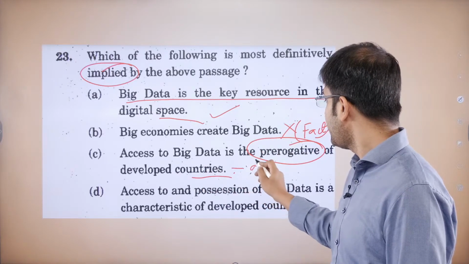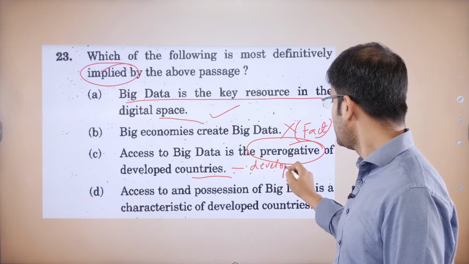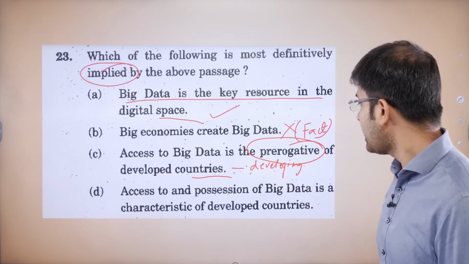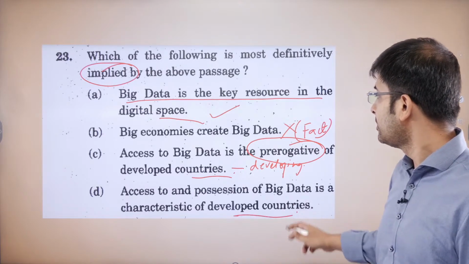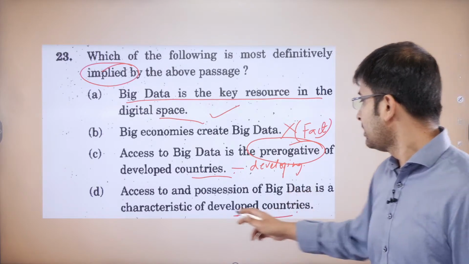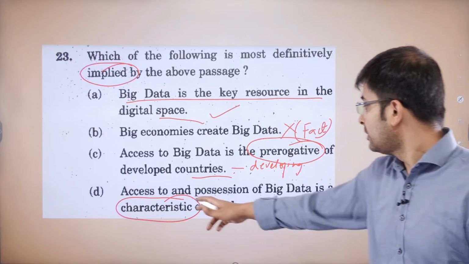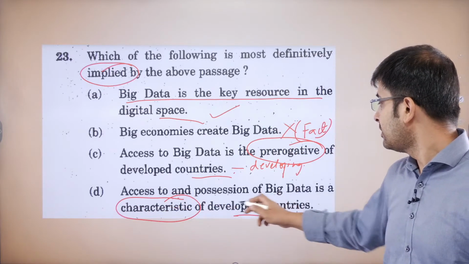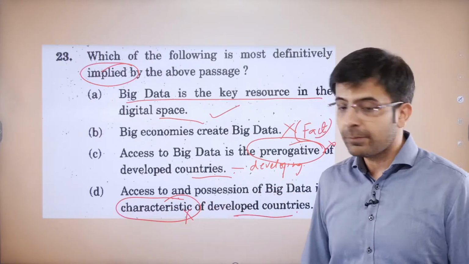No, it's for the plus developing also. No, wrong. Access to and possession of big data is characteristic of developed countries. Characteristic. What's the whole thing here? Obviously, prerogative is wrong. Characteristic is also wrong. A would be my answer.